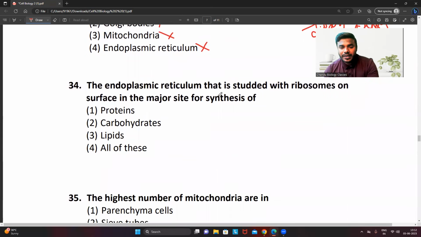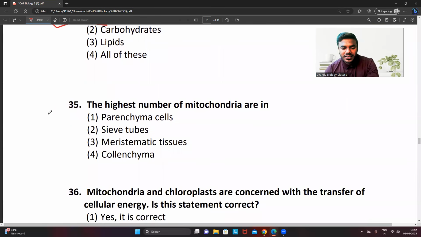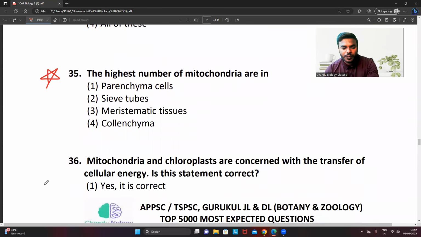The endoplasmic reticulum is studded with ribosomes. We all commonly know that if ribosomes are present, they are obviously involved in the synthesis of protein. This kind of question is very important, friends. You people will forget. Remember, I want you to remember this compulsorily: the highest number of mitochondria are found in meristematic tissues.